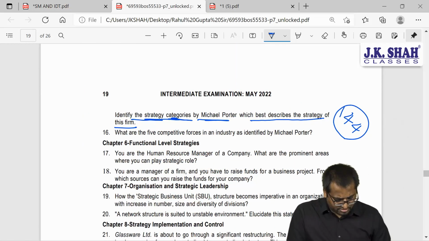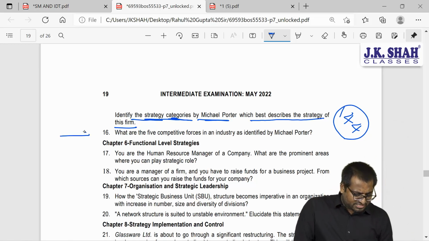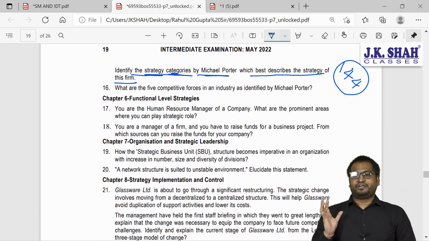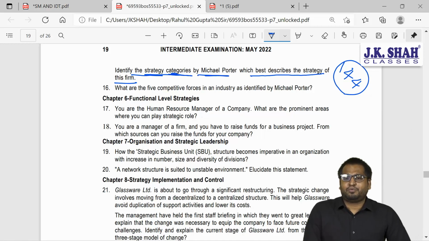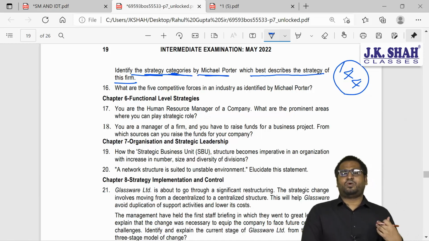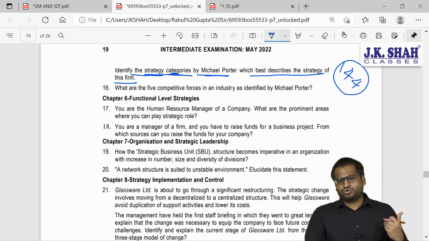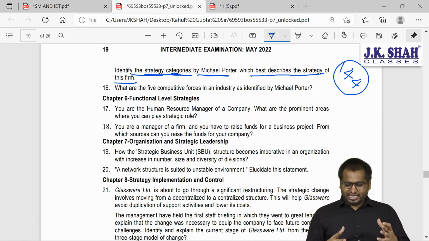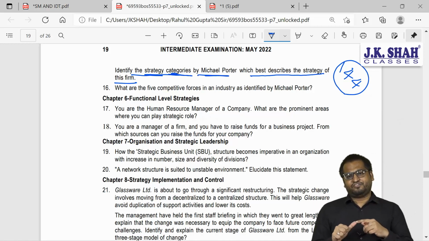Page 144. The next question is a direct question, guys, and it is one of the simple questions that can ever be asked in your exams. What are the 5 competitive forces in industry as defined by Mr. Michael Porter? So if you remember, guys, Michael Porter, chapter number 5, he has given us competitive forces, in which he said whenever you want to analyze the competition, don't look at one aspect, two aspects, but 5 different aspects. So they are asking about those 5 aspects. Number 1, threat from new entrants.